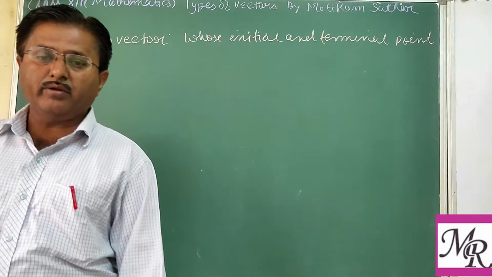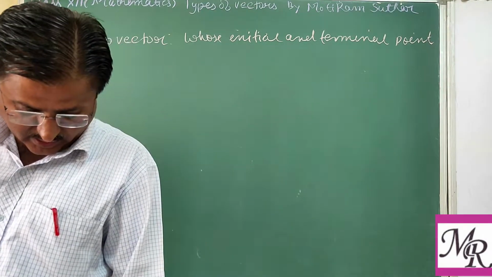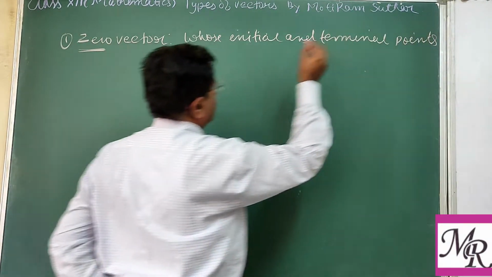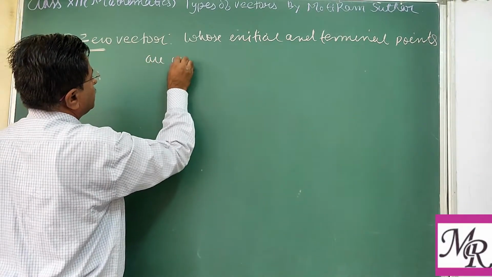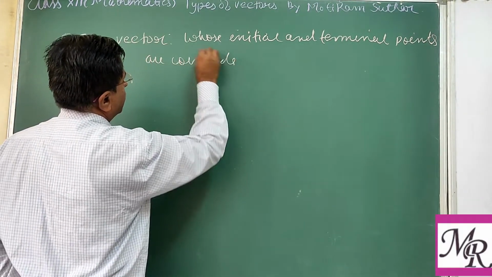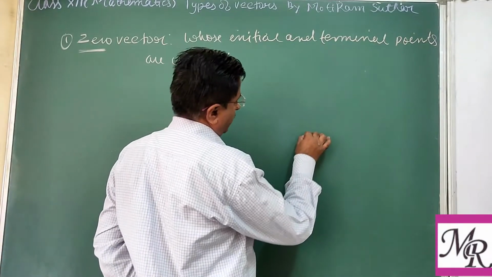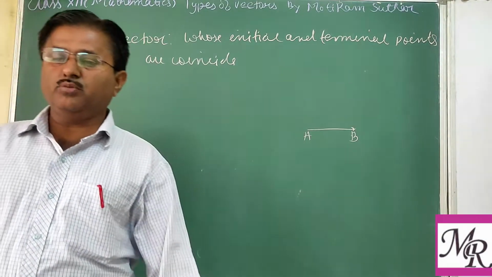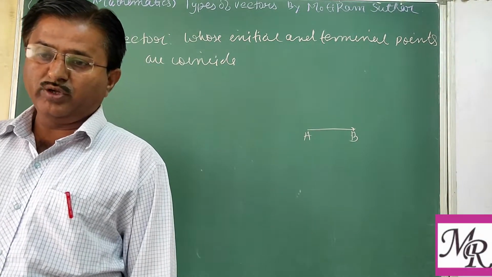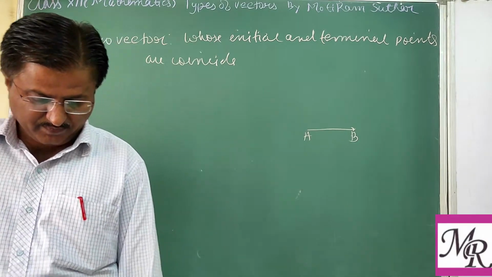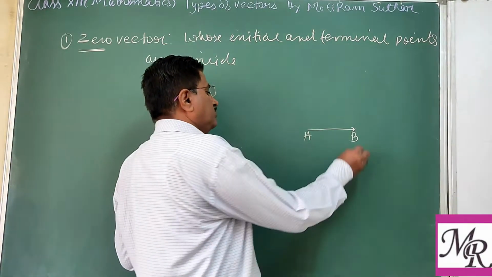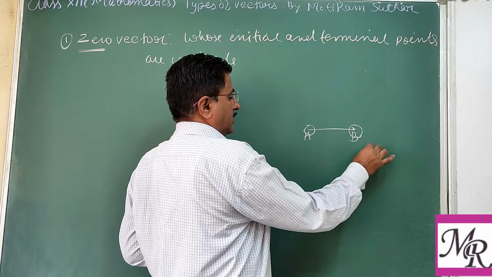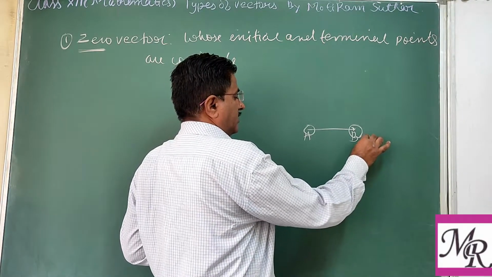If the initial and terminal point of a vector coincide, then this vector is called a zero vector. Suppose this is the vector AB. We know that AB is the vector whose initial point is A and terminal point is B. Clear? Now say if these two coincide, meaning B coincides with A, so both coincide here.